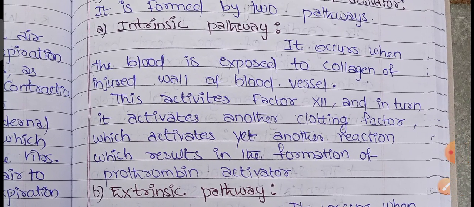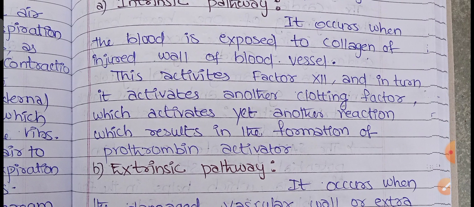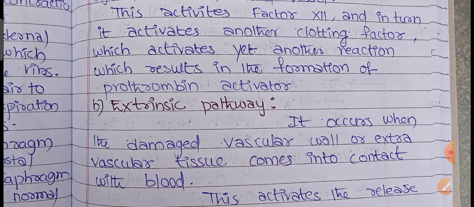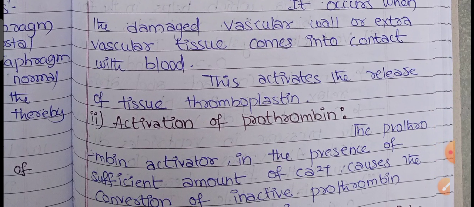The intrinsic pathway occurs when the blood is exposed to the collagen of the injured wall of the blood vessel. This activates factor 12, and in return it activates another clotting factor, which activates yet another reaction, which results in the formation of prothrombin activator. Next, the extrinsic pathway. It occurs when the damaged vascular wall or extravascular tissue comes in contact with the blood. It activates the release of tissue thromboplastin.